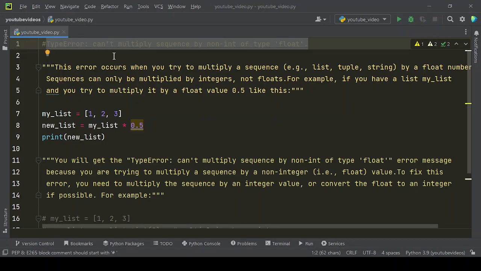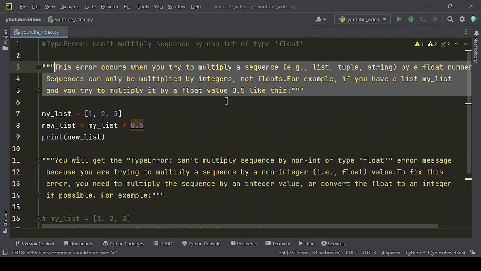In this video we have shared how to fix the type error: can't multiply sequence by non-int of type float. This error occurs when you try to multiply a sequence, for example a list, tuple, or string, by a float number. Sequences can only be multiplied by integers, not floats.